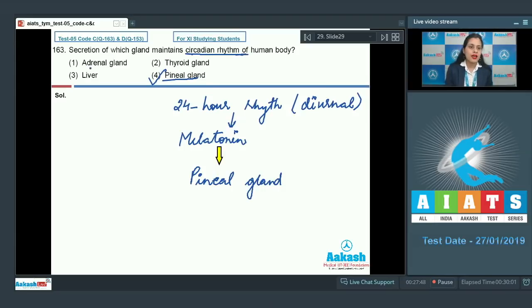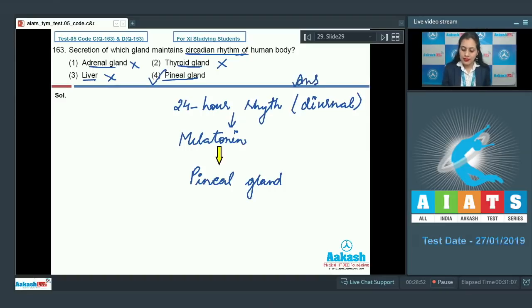The next options, adrenal gland, thyroid gland and liver, are the incorrect options. Thyroid gland is responsible for the secretion of thyroxine, which regulates the BMR of our body, etc. Adrenal gland releases mineralocorticoids or glucocorticoids and other hormones. And liver produces a protein called angiotensinogen, which is involved in the RAS system.